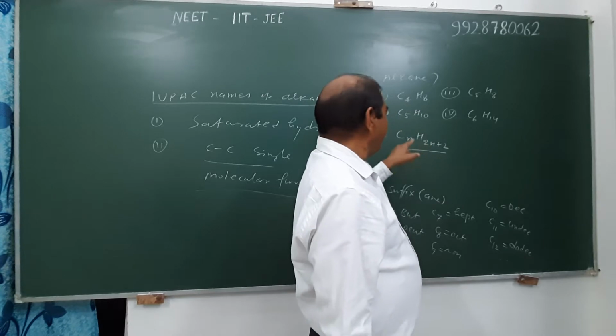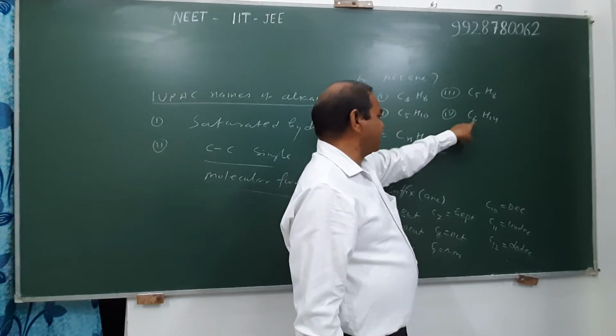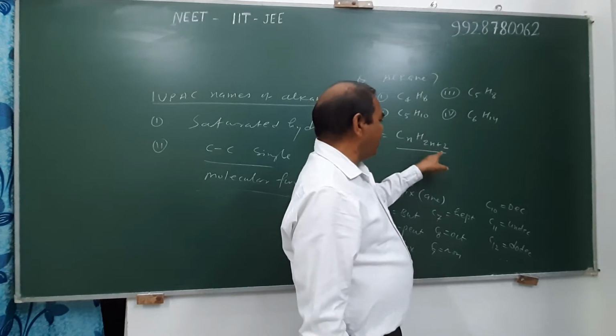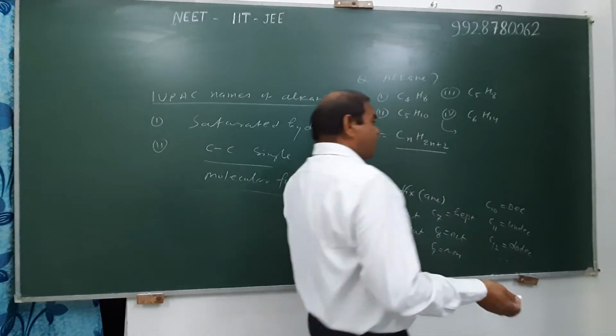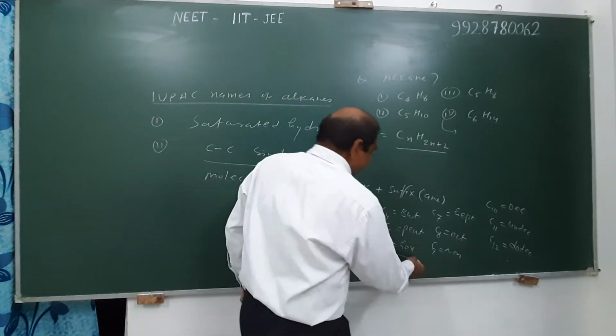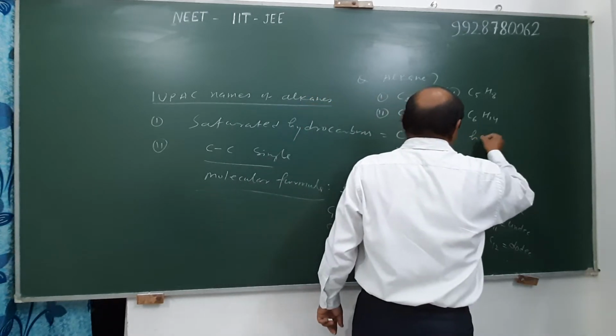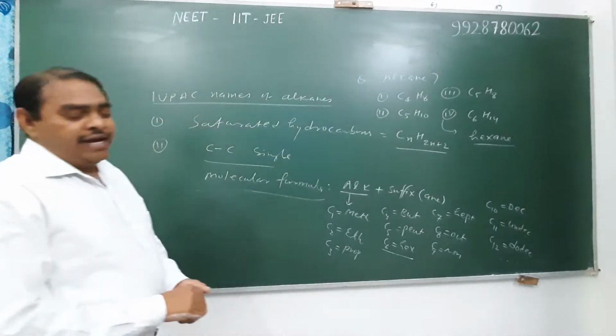Its formula obeys CnH2n+2. The number of carbon is 6, n equals 6, then the total number of hydrogen is 14, so the fourth compound is the alkane. For the IUPAC name, we write name of alk; for carbon 6 we write hex and use ane as suffix. Therefore, it is hexane.